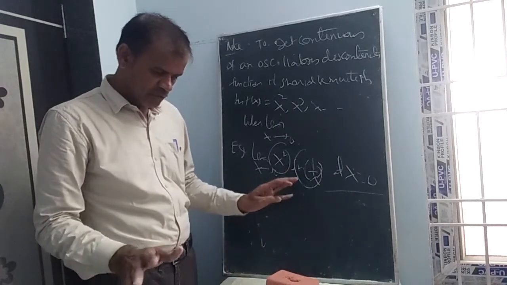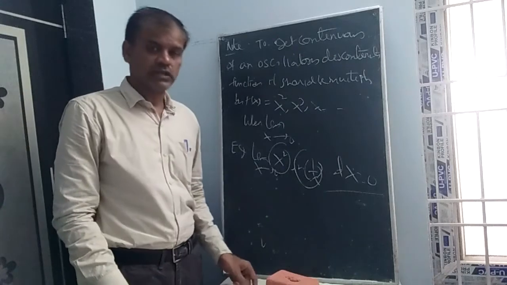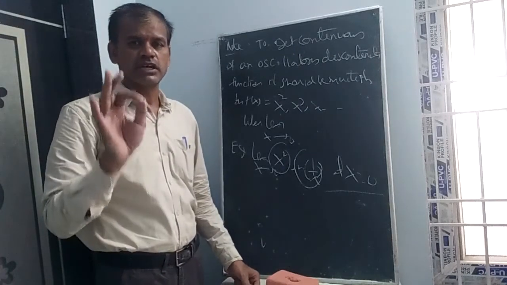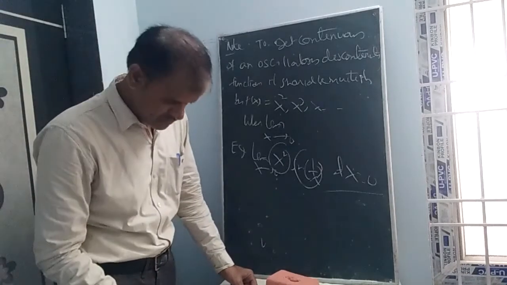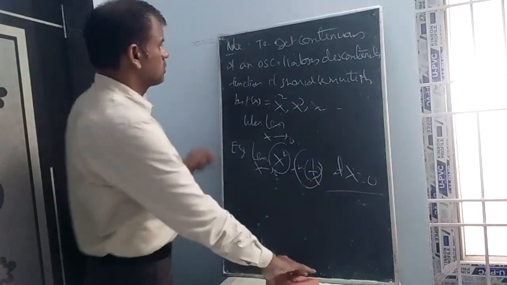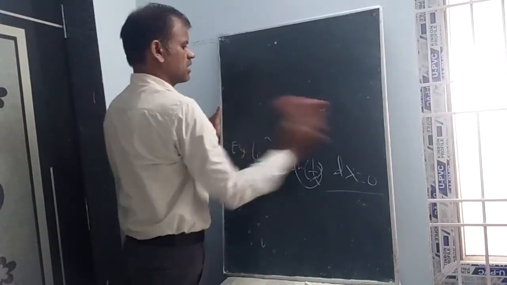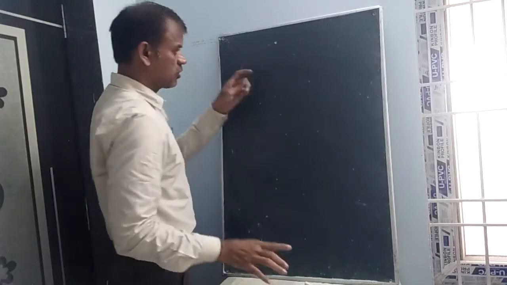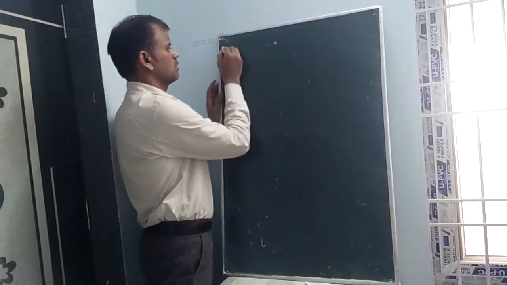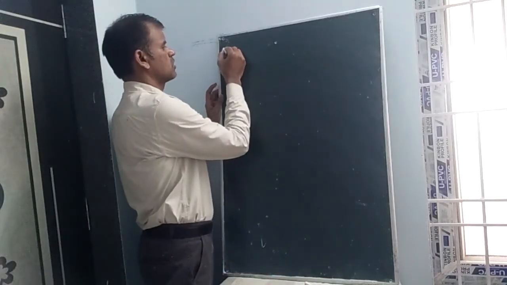So, oscillatory, everything we have discussed, but you should not forget this: every trigonometric function is continuous, depending upon their domains. Next, the algebraic concept. This one, trigonometric, we have discussed. Let us see the examples.